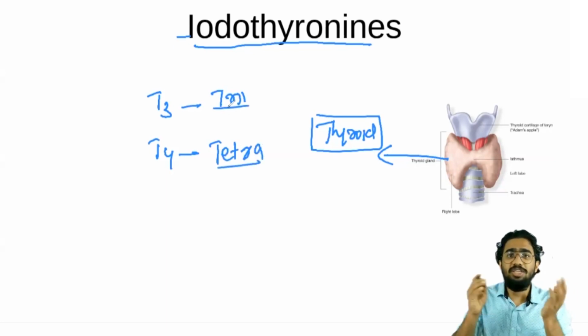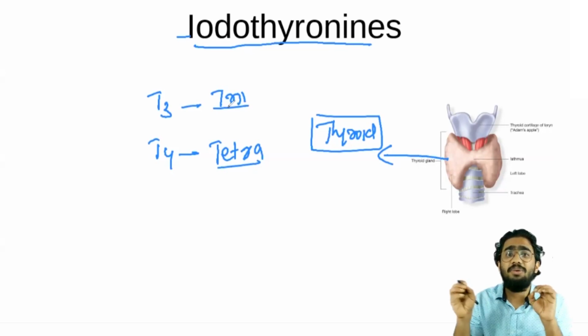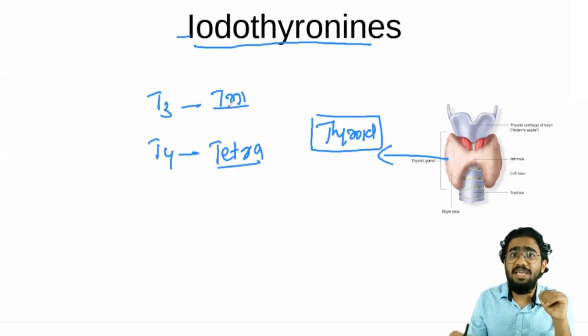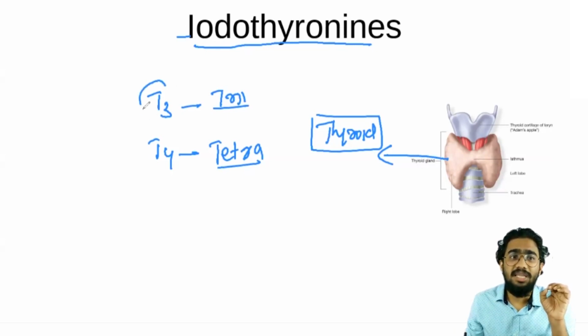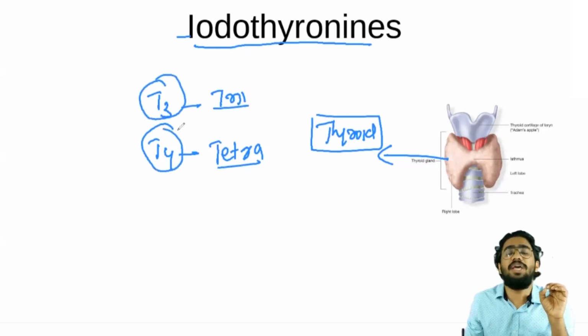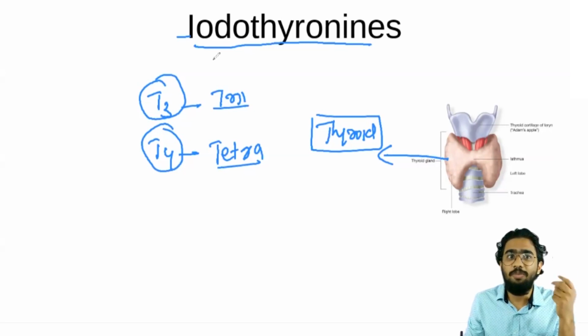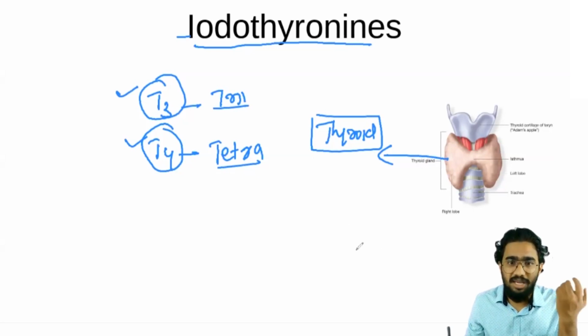So you know that these two hormones have that iodothyronine name in the hormone's name itself. So it will be very easy. You have to remember that T3 and T4 are the iodothyronines. So I have discussed the second group also, the iodothyronines. Only two hormones in the iodothyronines, T3 and T4. And let's move to the next group of hormones.